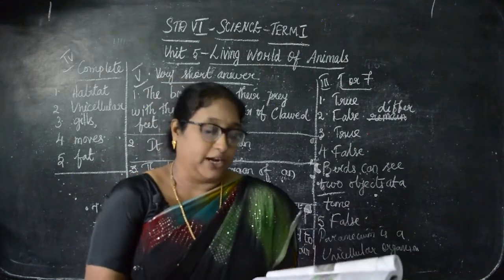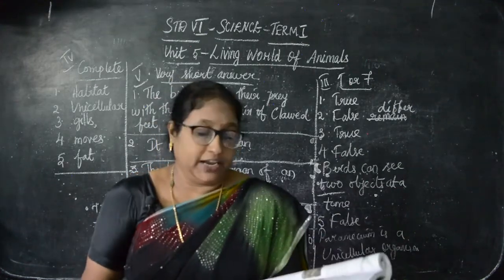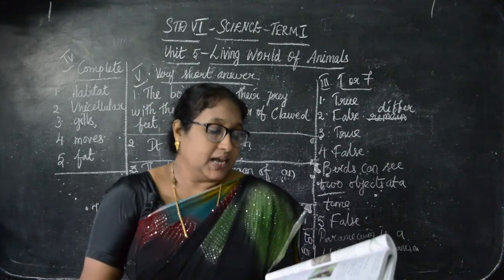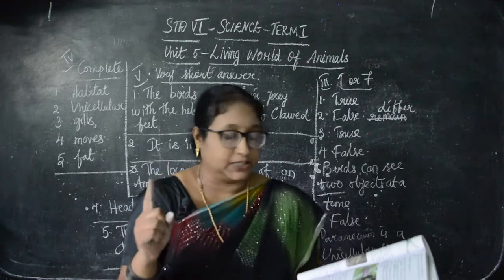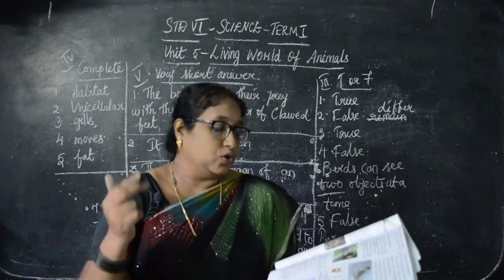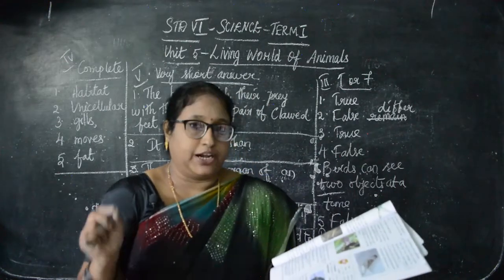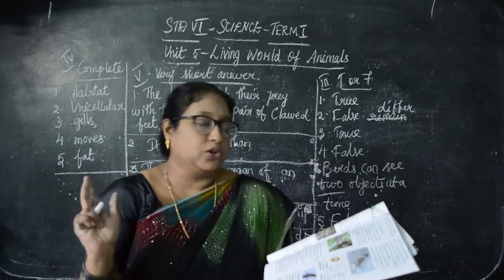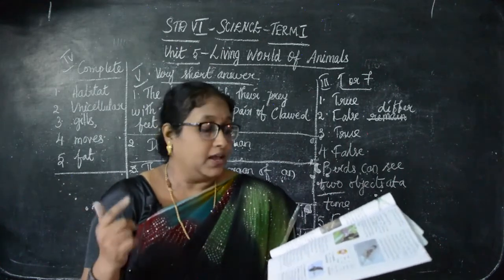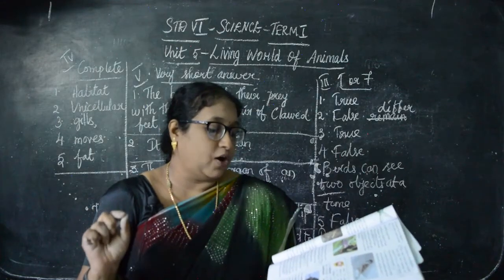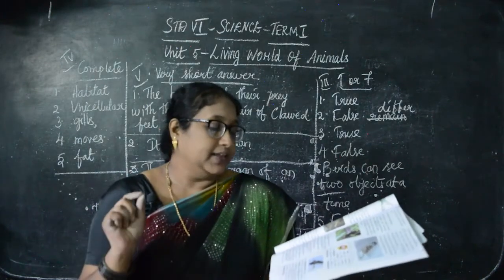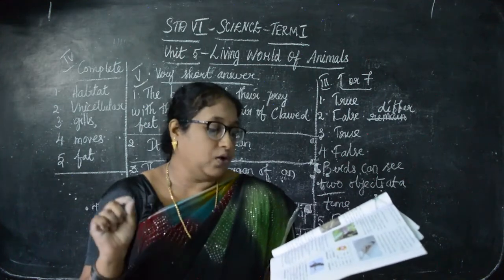So first point, they have streamlined body covered with feathers. This body shape provides minimum resistance to air. This is the first point. Then next go to the third point. Number 3 போட்டிருக்கில்லையா அதை டிக் பண்ணுங்க. They breathe through lungs. So this will be a second point. Then number 4. They have a pair of wings that are modified forelimbs. Tick that. Then number 5. They have hollow and light bones.